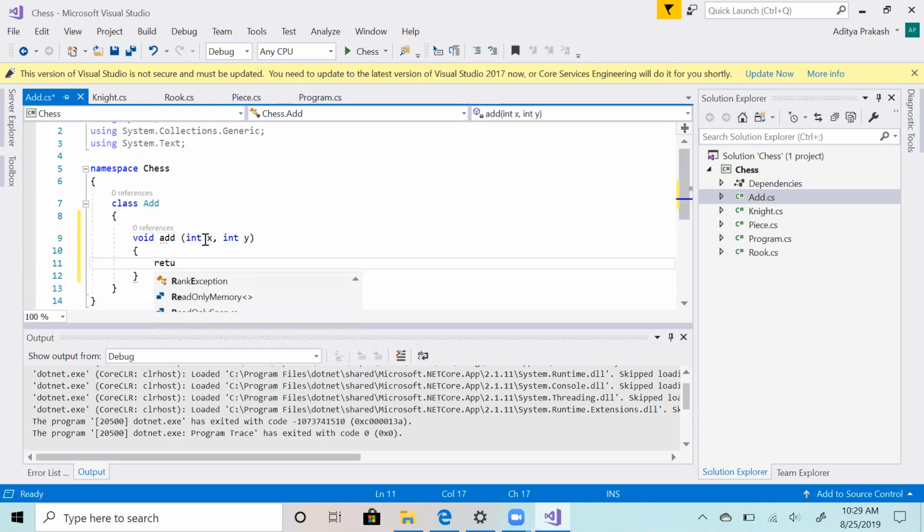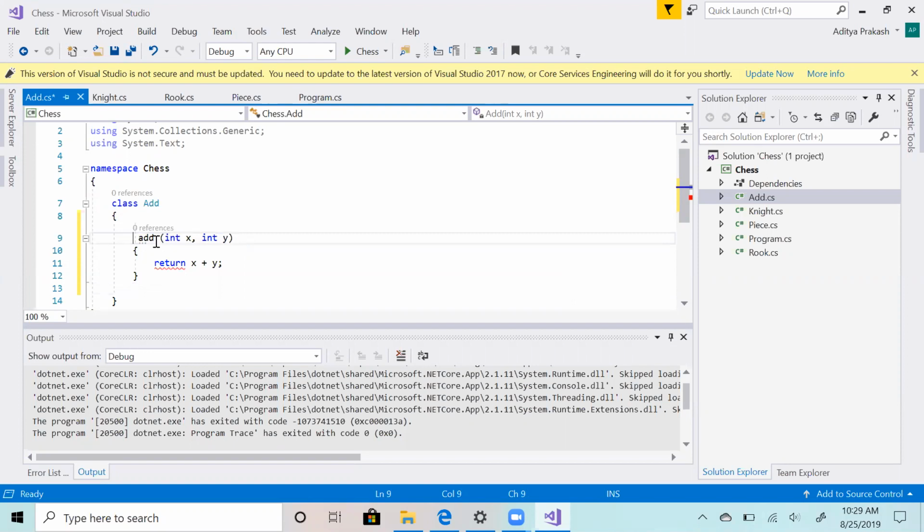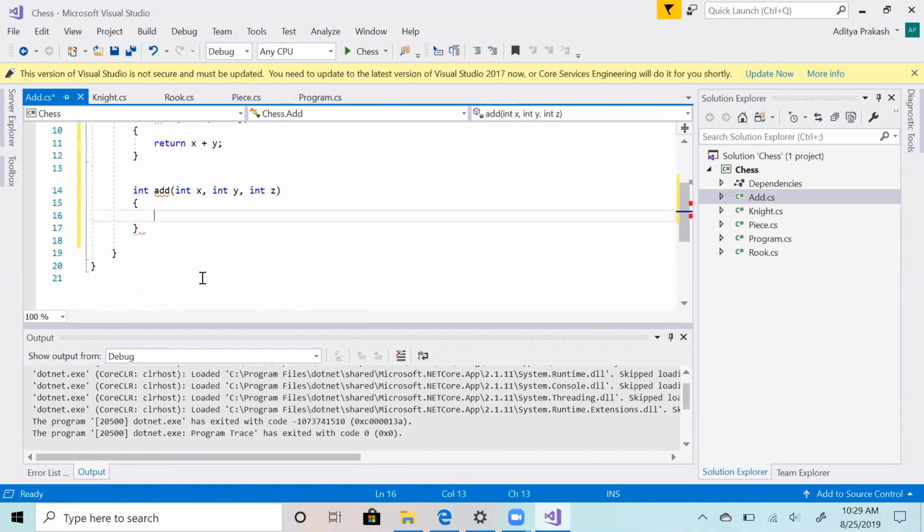You will return x plus y. And I can also have int add. Let's see what the error is. Yeah, I need to return something.